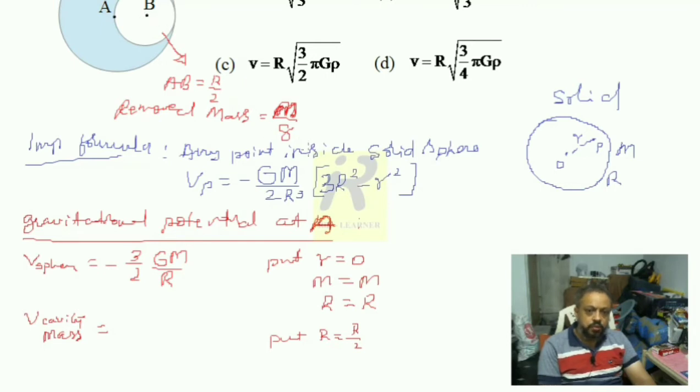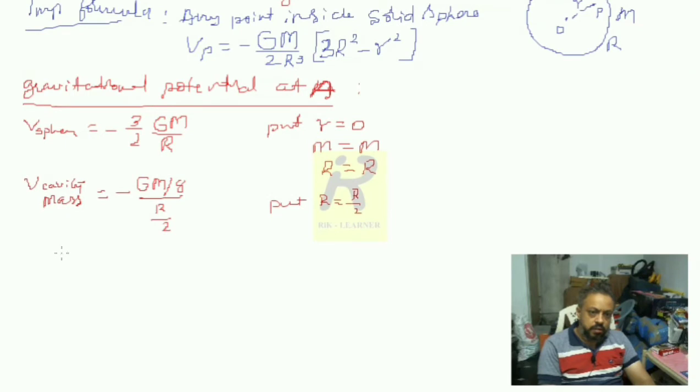So another formula you must keep in mind, at the surface it is simply G into M, where M is the cavity mass, that is M divided by 8, whole divided by the radius of the cavity, which is R divided by 2. So when you solve this, you can write that the potential due to cavity mass is minus GM divided by 4R, right?